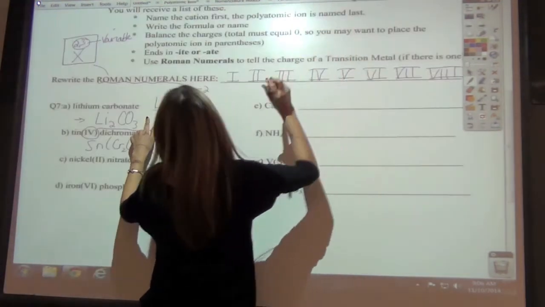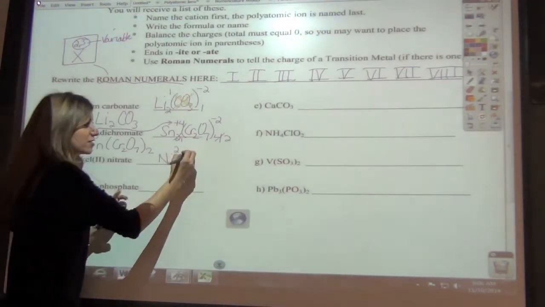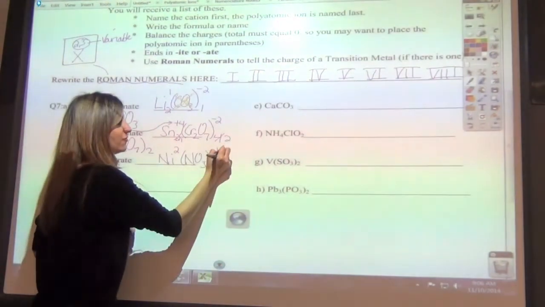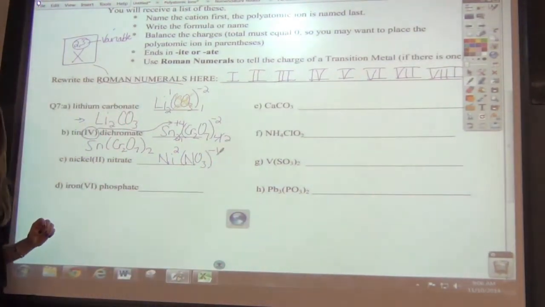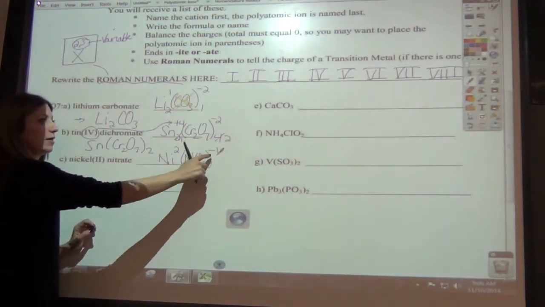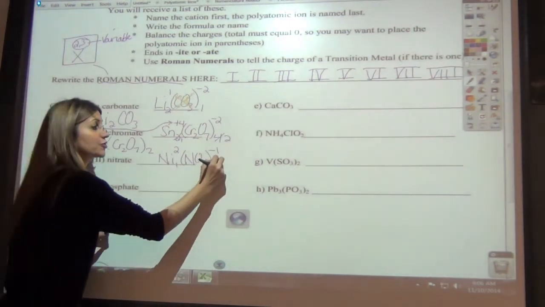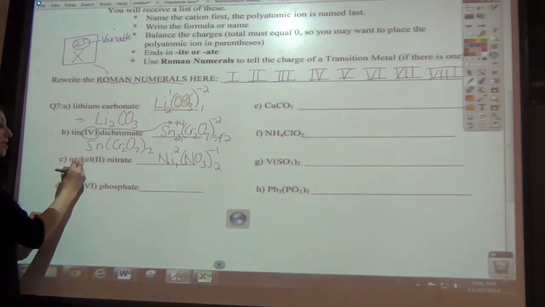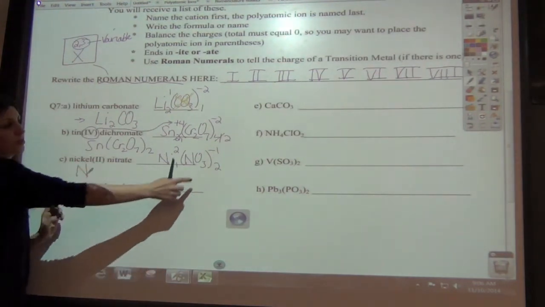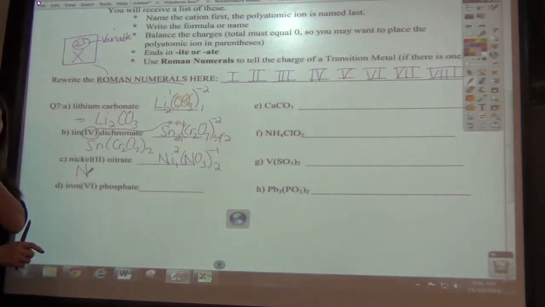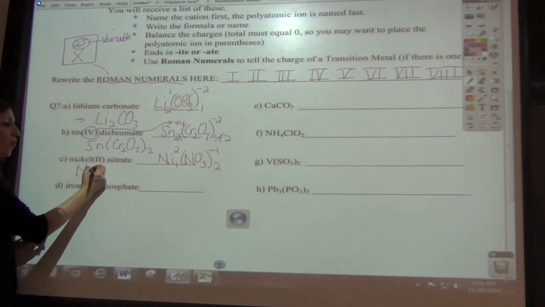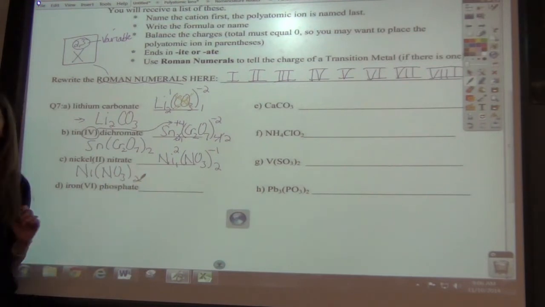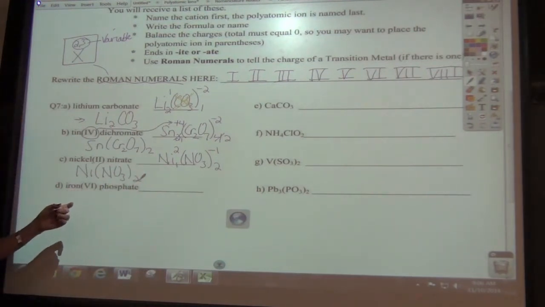So I'm going to come back to this, and then I'm going to put in a bag to start. NO3, and then end your bag, and then put your -1 on the outside of it. Crisscross, and what do you get? A 1 and a 2. Remember, absolute value is what you crisscross. So when you rewrite this, you do need the bag. You don't need it if there's a 1 on the outside of it, okay? But if there's anything higher than a 1, you do. So Ni parentheses NO3 2. Okay, last one on this side.